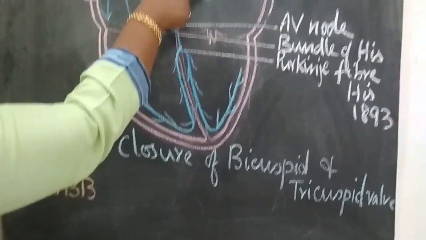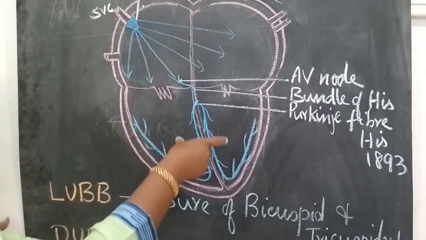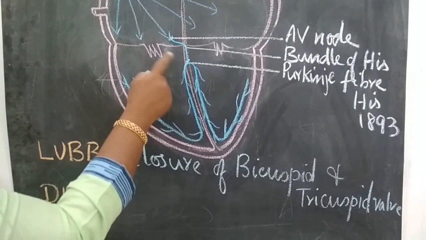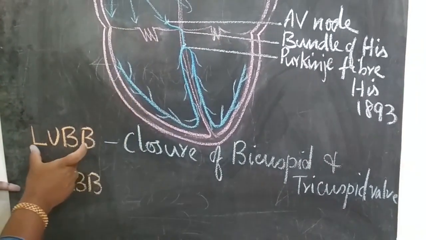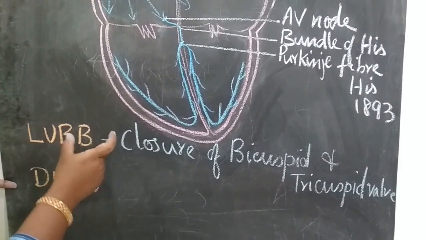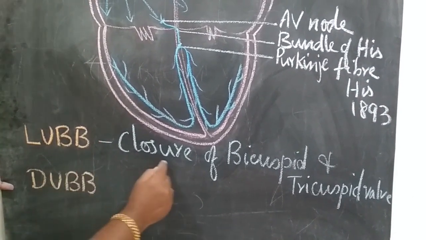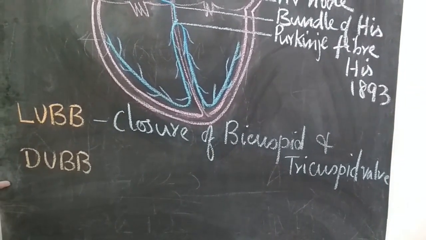When the auricles are contracting, the blood from the auricles enters the ventricle through the bicuspid and tricuspid valves. There we can hear the lap sound, which is of longer duration and is formed due to the closure of the bicuspid and tricuspid valves.